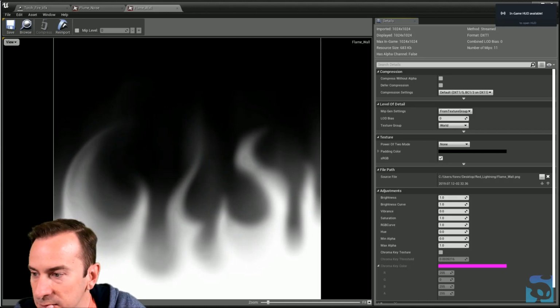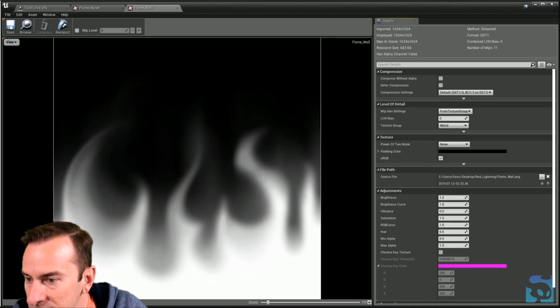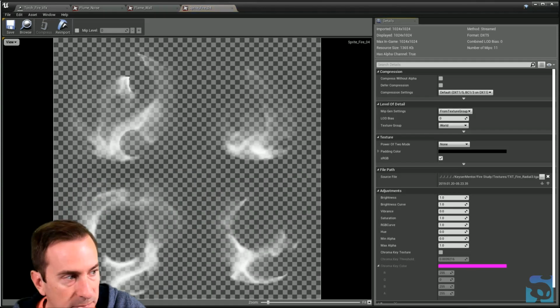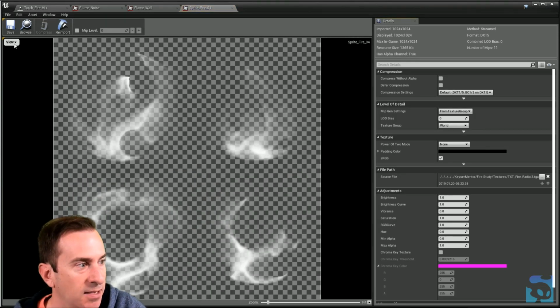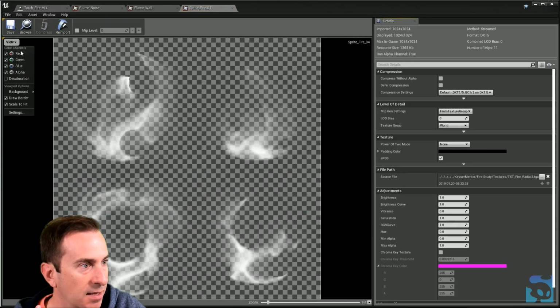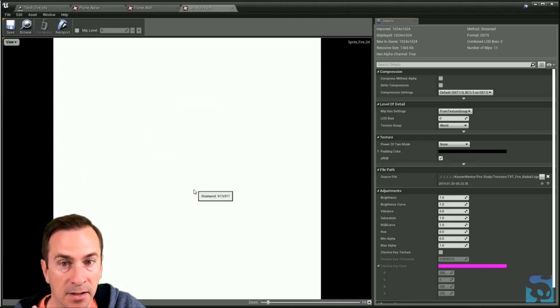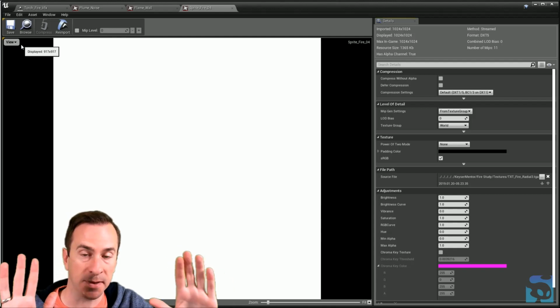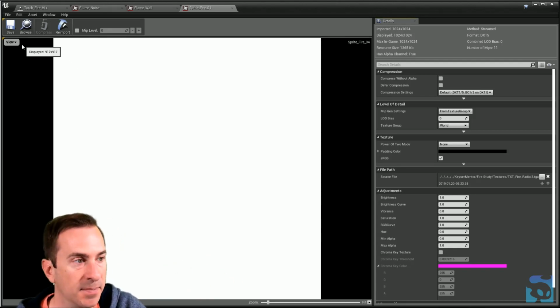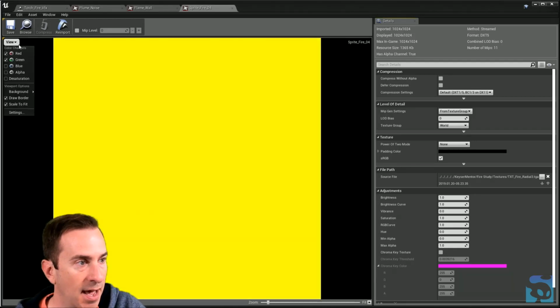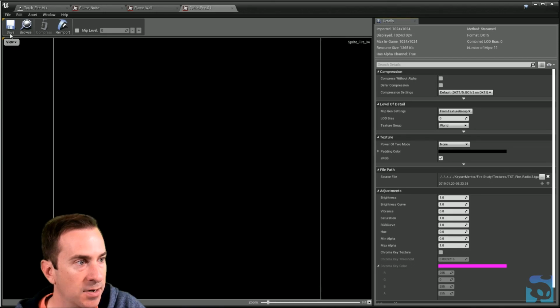Nope. There's one with an alpha channel. In fact, this one's just all alpha. If I hide the alpha, it's just solid white. And that happens sometimes, your texture preview will just be white. Sometimes you need to open it up to see what it actually is. Gotta hide the blue, red, and green.